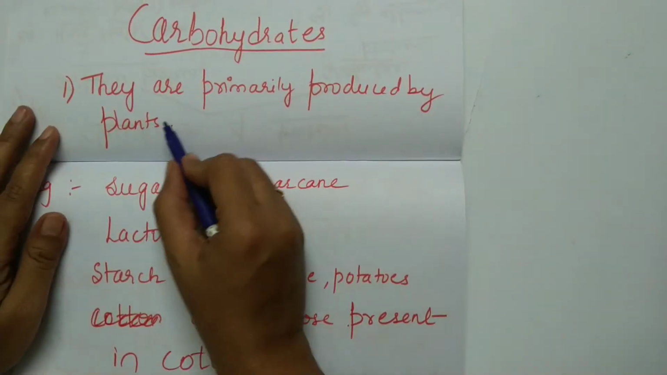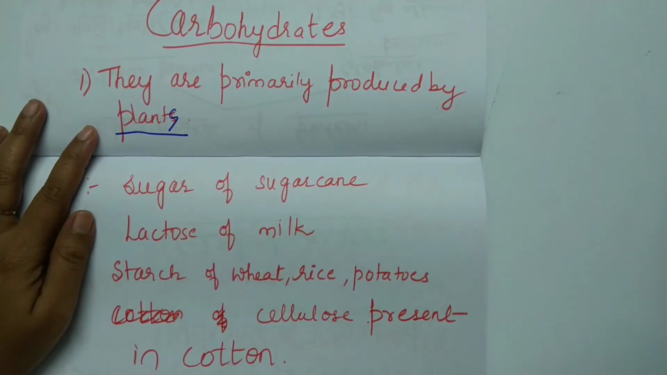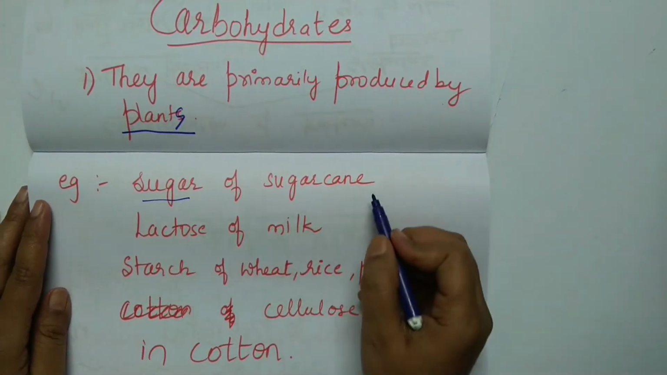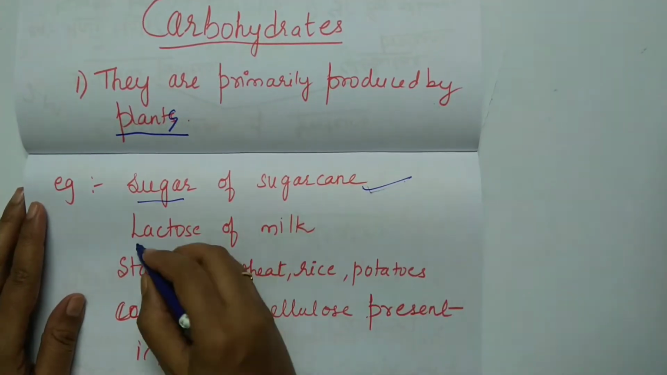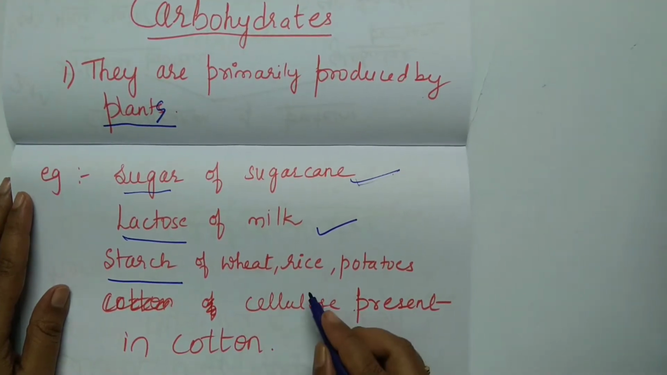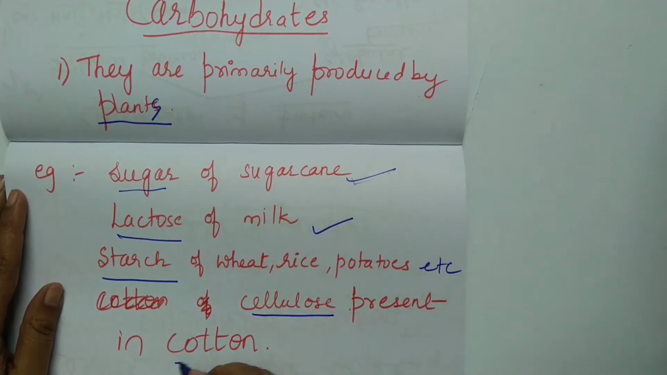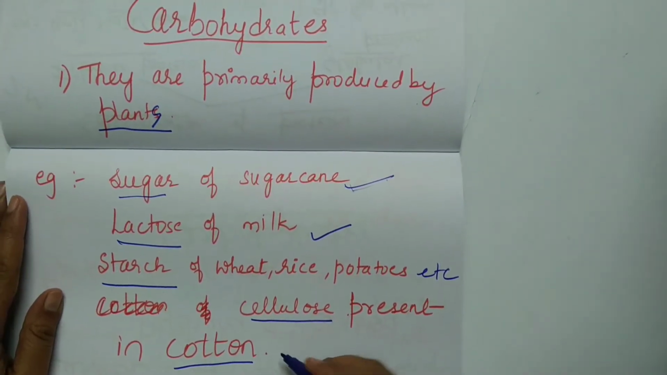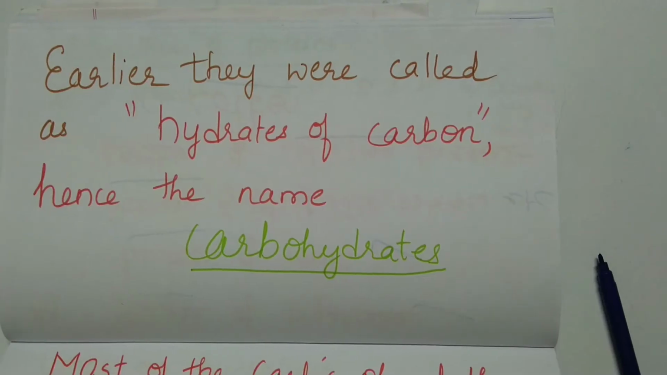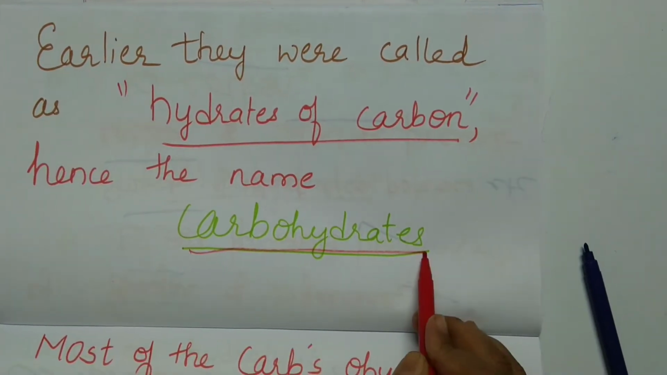Carbohydrates are primarily produced by plants. Examples: sugar which is present in sugarcane, lactose of milk, and starch which is present in wheat, rice, potatoes, etc. And cellulose which is present in cotton, which we use in the form of fabric. Earlier, they were called hydrates of carbon, hence the name carbohydrates.